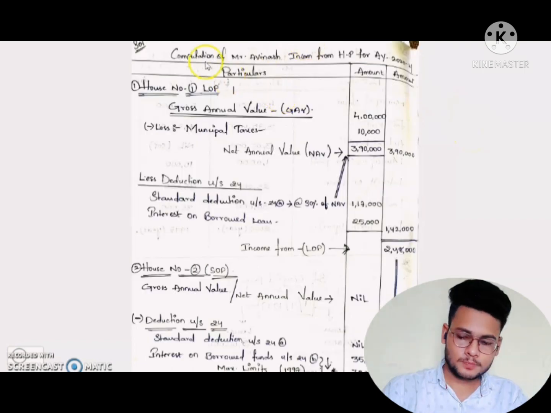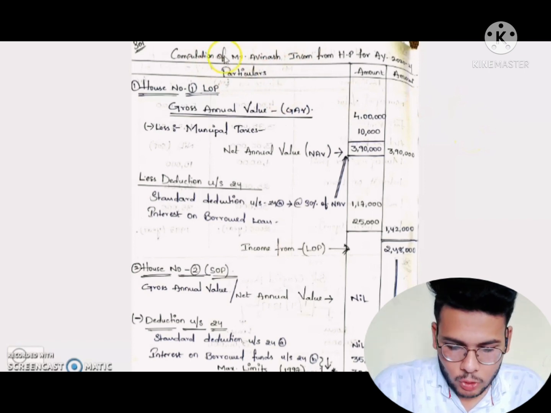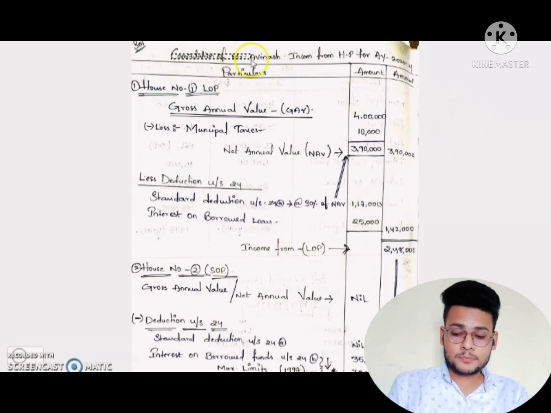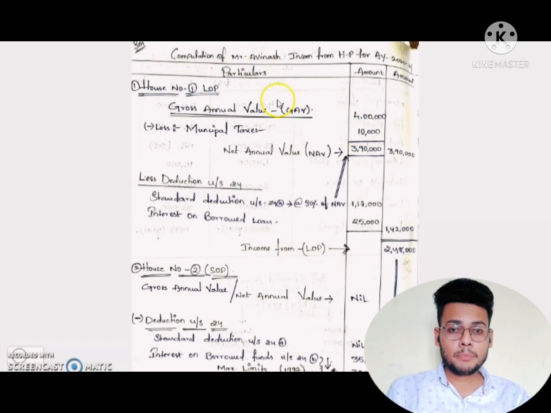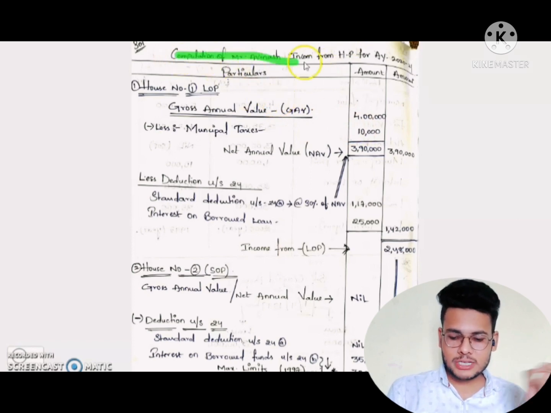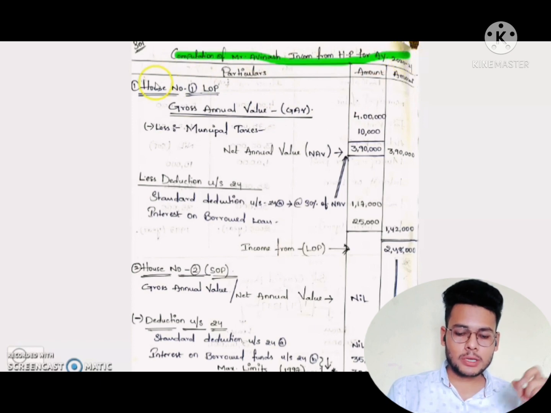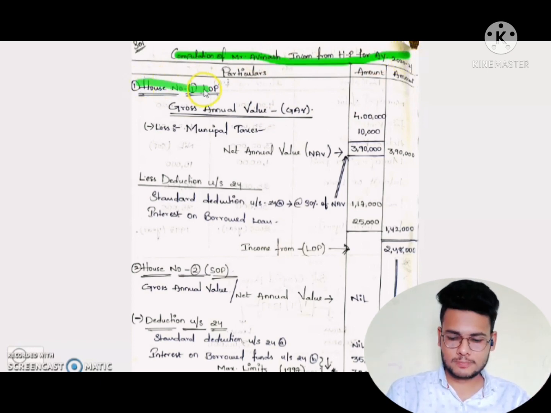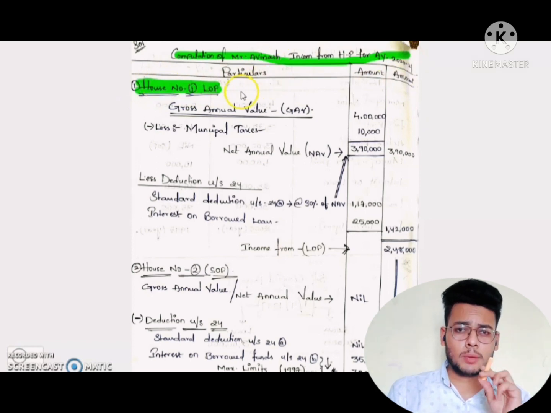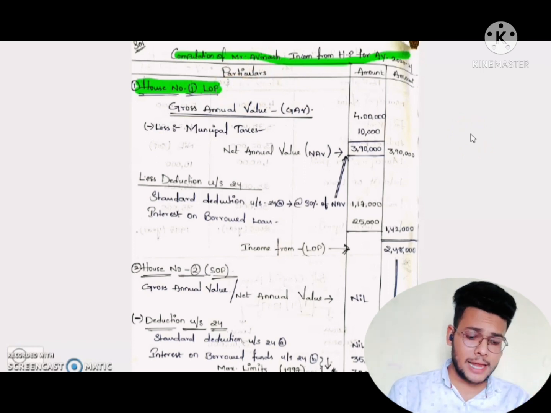To solve the problem, we have to draw the pro forma. First we take the particular column and the amount column, and in the heading we write computation of Mr. Avinash's income from house property for assessment year 2021. After drawing the pro forma, first we take the house 1 property, that is LOP. First we have to find the gross annual value.